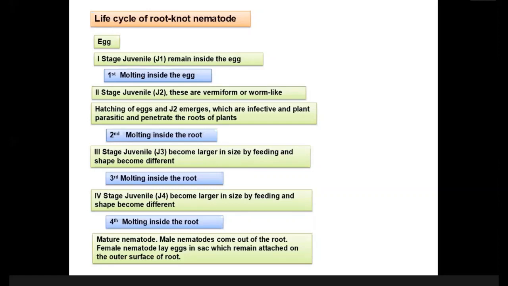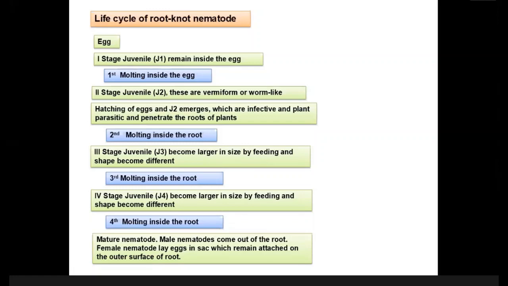And those fourth stage juveniles convert to mature nematodes, and male nematodes come out of the root, mind it. So this second stage juvenile goes inside the root, inside the plant, and attacks the plant. So this molting is occurring inside the plant. Second molting, third molting, fourth molting. Okay, look at this. These are occurring inside the plant. So after the fourth molting, a mature nematode is produced, a male nematode.